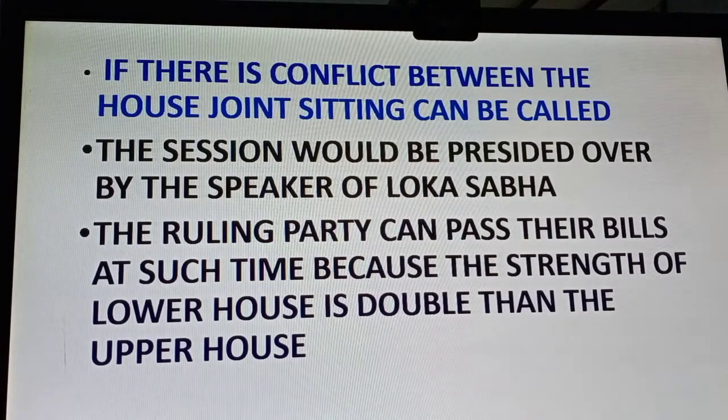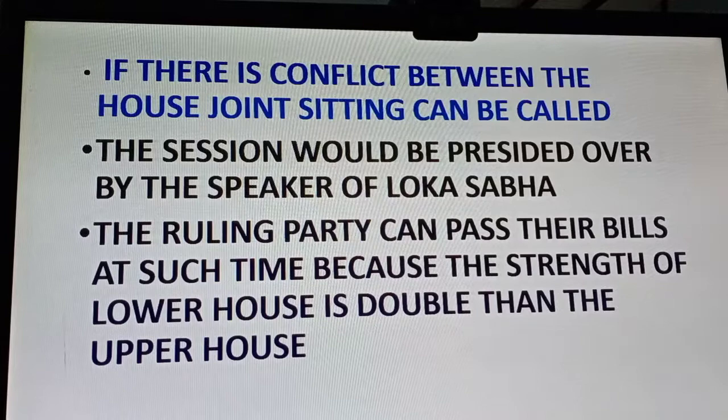But most of the time, the Rajya Sabha will agree to the passing of rules and regulations, because to run a country, rules and regulations have to be made, and they will be passed by the parliament. So if there is a conflict, a joint sitting will be there.